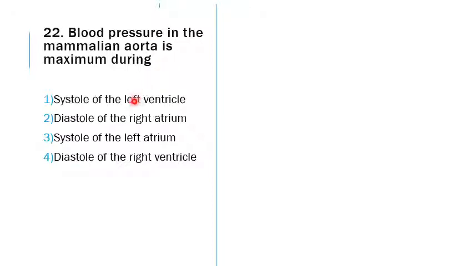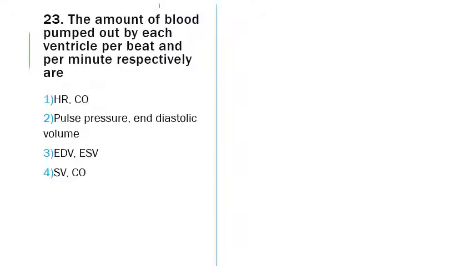So which one? It is the left ventricle, and hence it is easier to find here: the systole of the left ventricle. If they had given diastole of the left ventricle, during contraction only the pressure will be more. During relaxation actually the pressure will reduce. So that cannot be the answer. The answer is the systole of the heart.